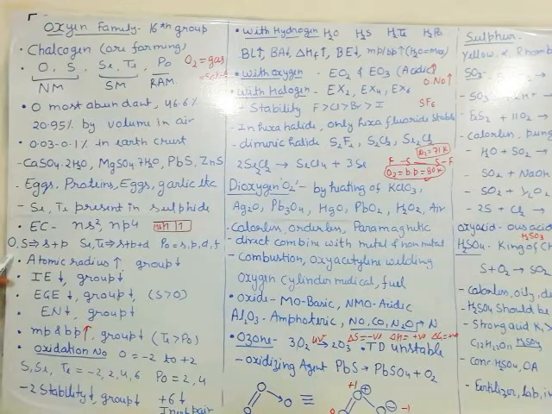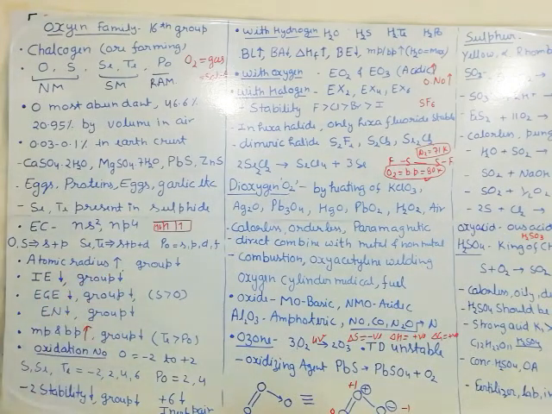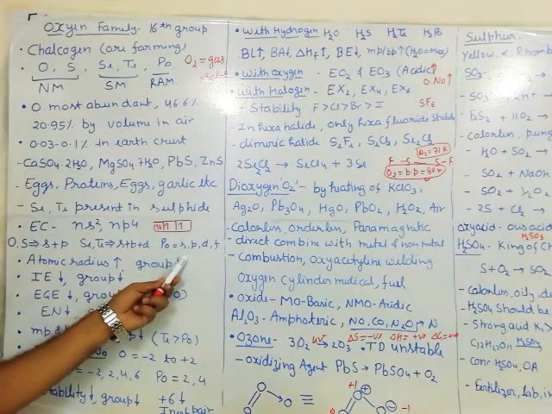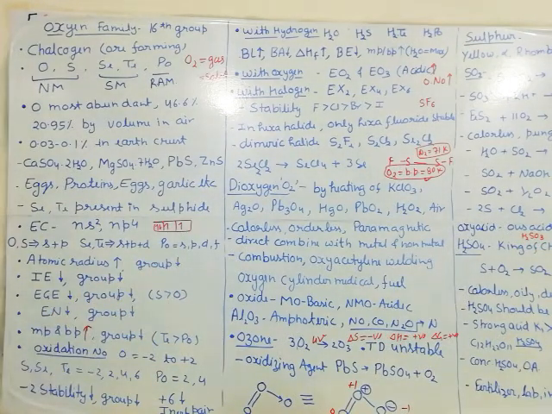What is their electronic configuration? Oxygen and sulfur have only s and p electrons. In sulfur, the d orbital is vacant. Selenium and tellurium have s electrons, p electrons and d electrons also. Polonium has s, p, d and f electrons also. Atomic radius always increases down the group. Ionization enthalpy decreases down the group, and electronegativity decreases.